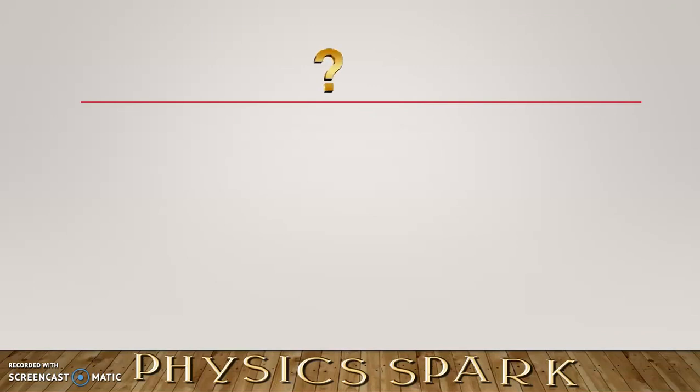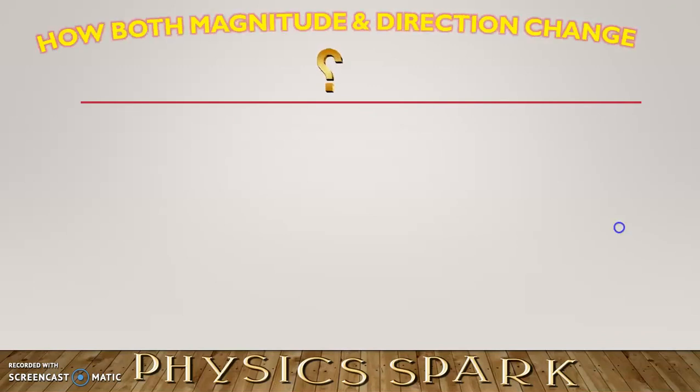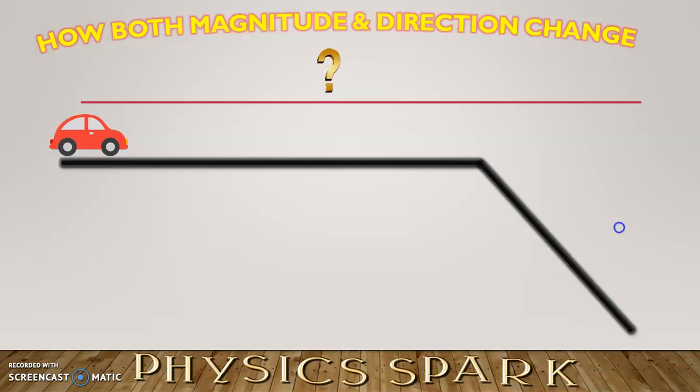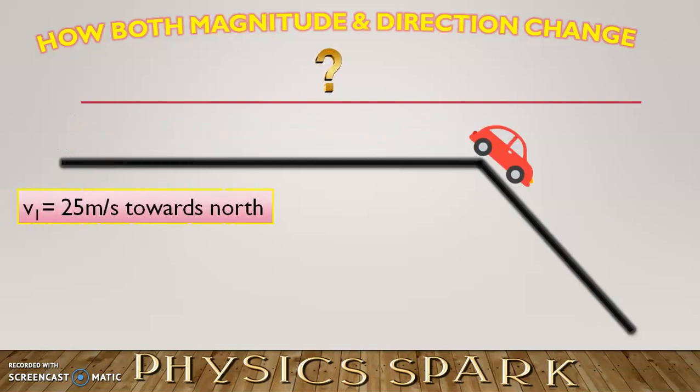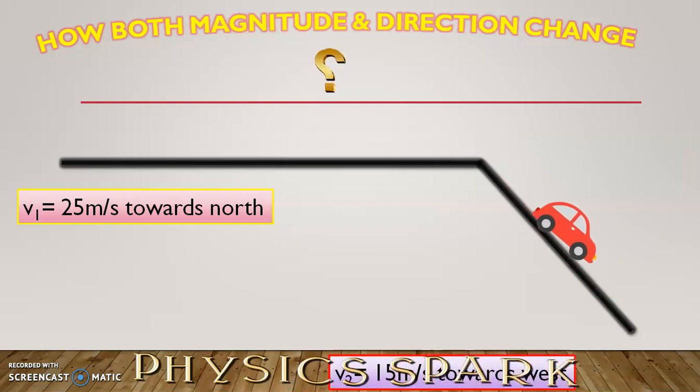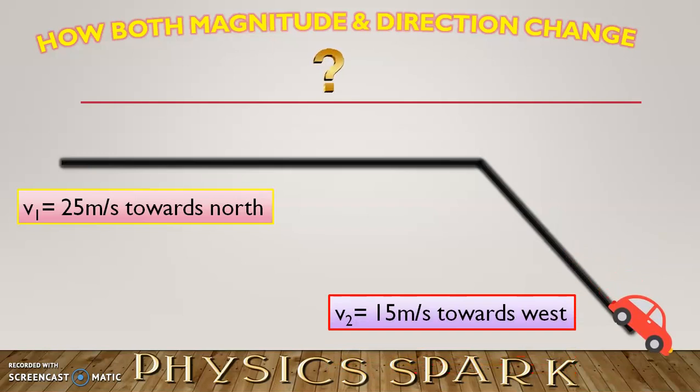Next is how both magnitude and direction change. Again we are taking the example of a moving car. Suppose you are moving on a straight road with 25 meter per second towards north. Suddenly there is a slope. You have to slow down your car and you have to change its direction. Then your car will move at the rate of 15 meter per second towards west. Here the magnitude changes from 25 meter per second to 15 meter per second and the direction changes from north to west. Here we can say both magnitude and direction change.